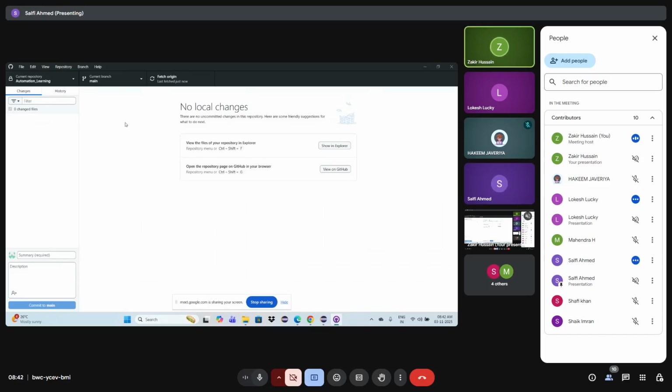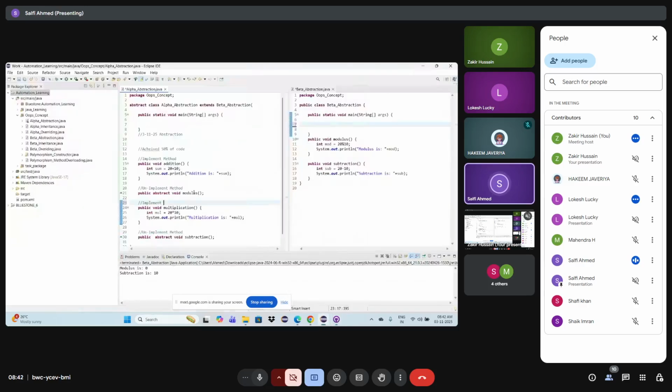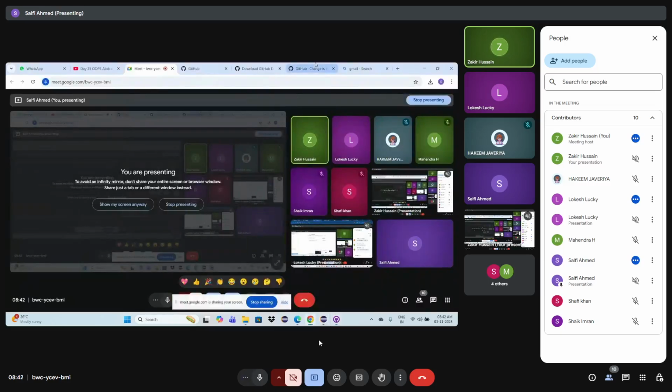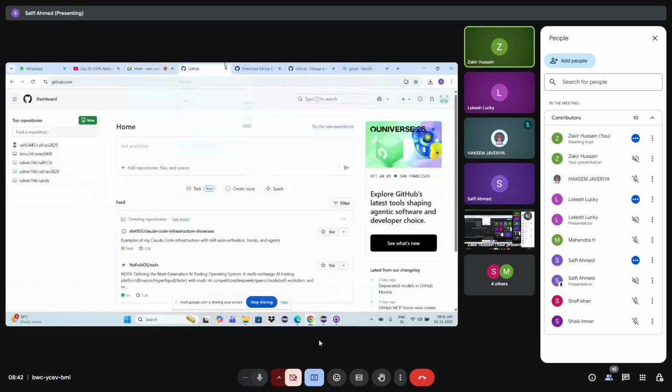How to check, in the sense? Go to your GitHub account. Not Eclipse, man. Go to Google Chrome. Open your GitHub account. Just refresh it once.